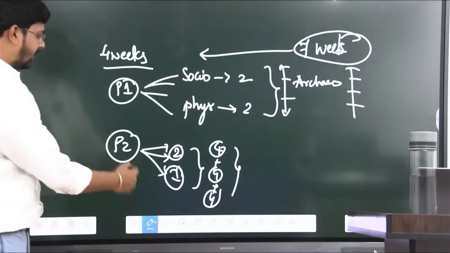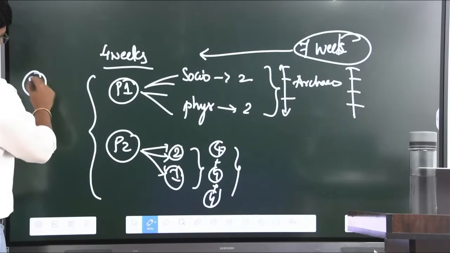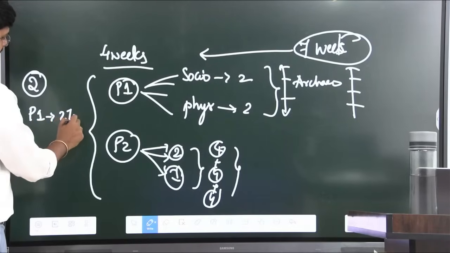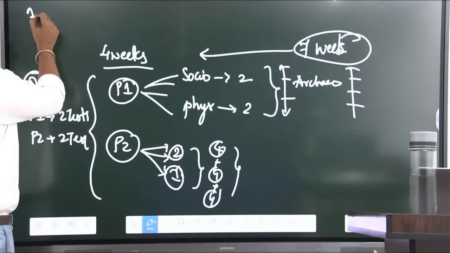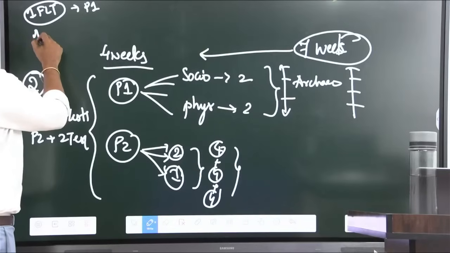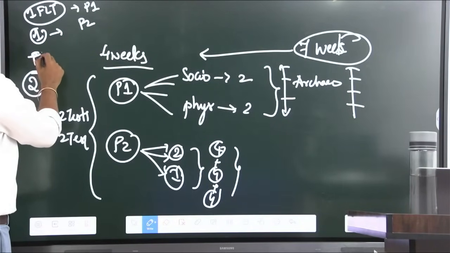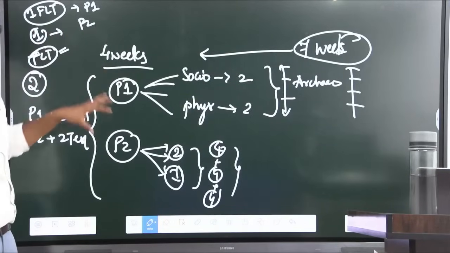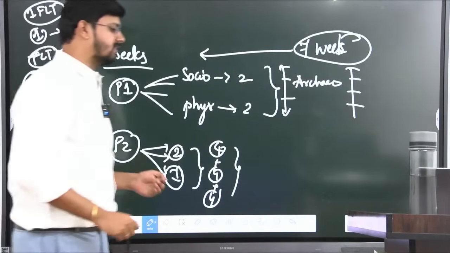Okay, so in this way we are going to cover the syllabus once, and then we have 2 full length tests. That means paper 1 you will be writing 2 tests, paper 2 you will be writing 2 tests. So first full length will be individual, one full length test for paper 1, other full length test for paper 2, and the other full length will be on the exam pattern, that on the same day you will be having paper 1 and paper 2. So here you are covering 2 revisions, here 1 revision, and you are doing daily answer writing practice.